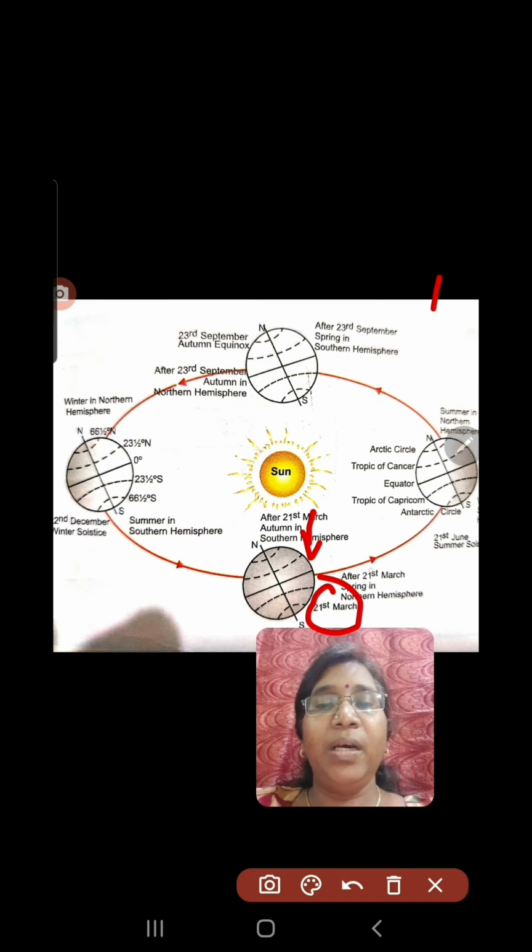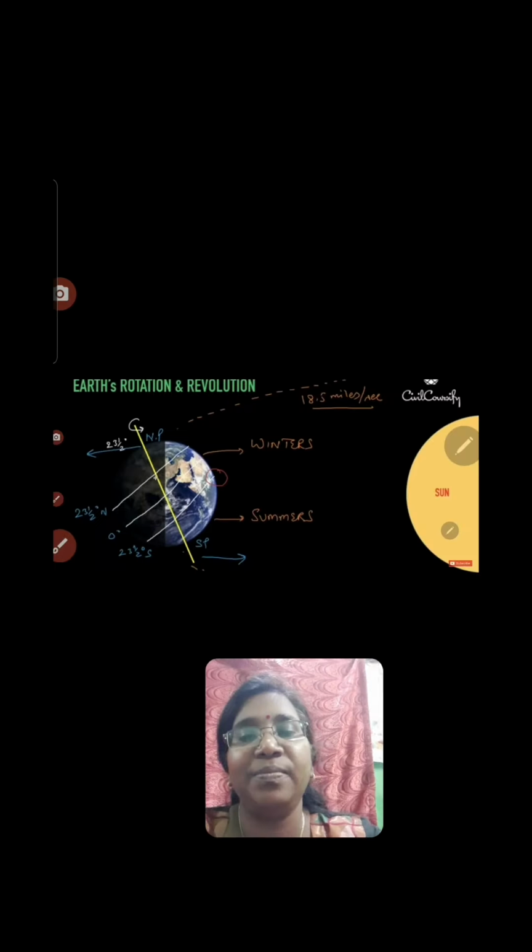And here, spring equinox, equal day and night due to the falling of sun rays directly on the equator.